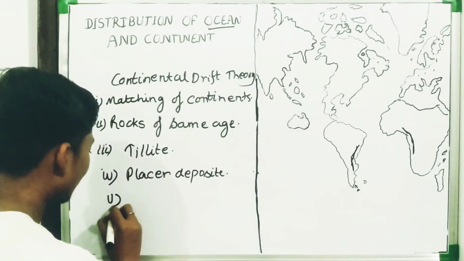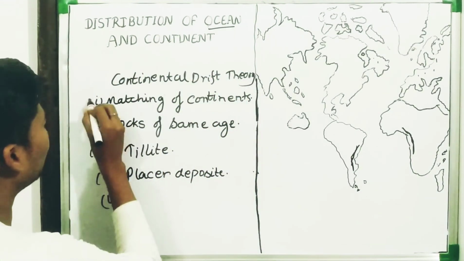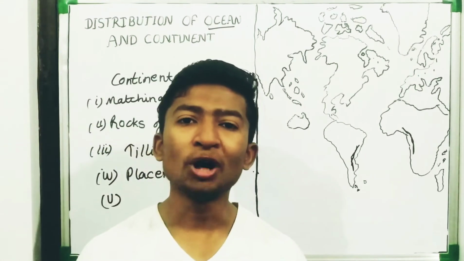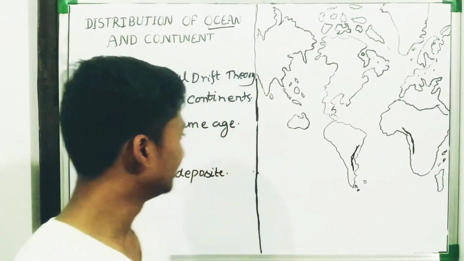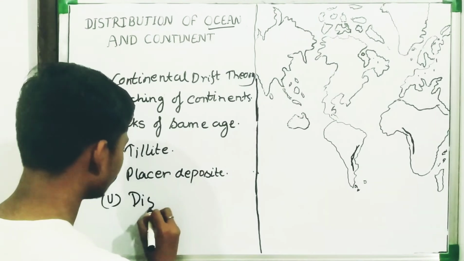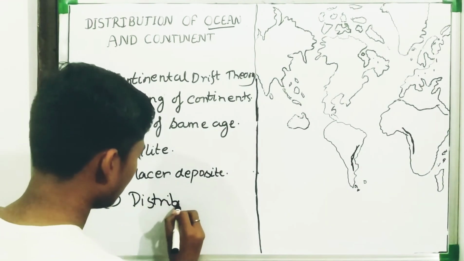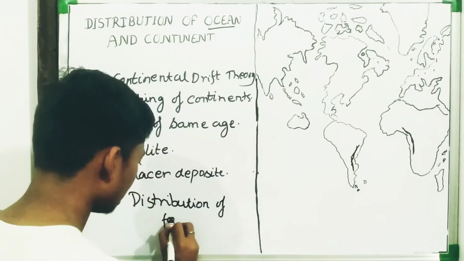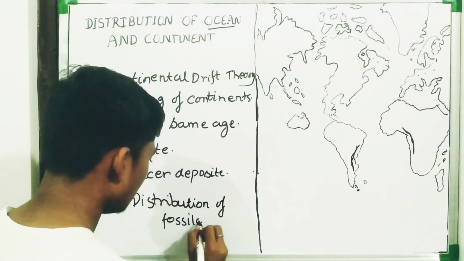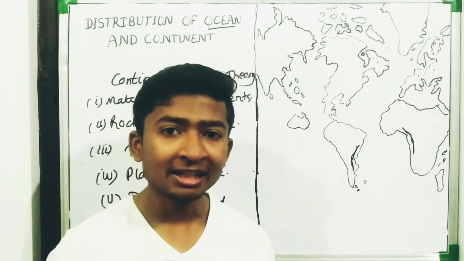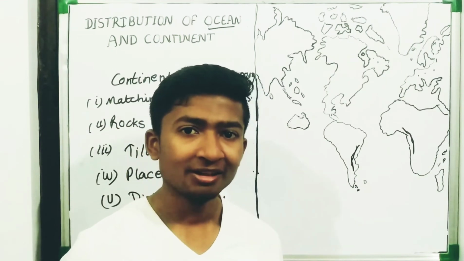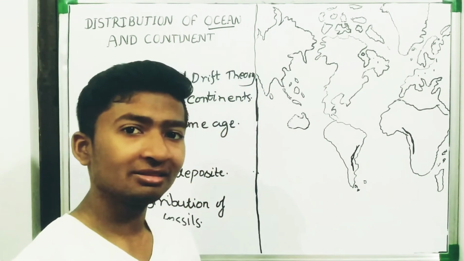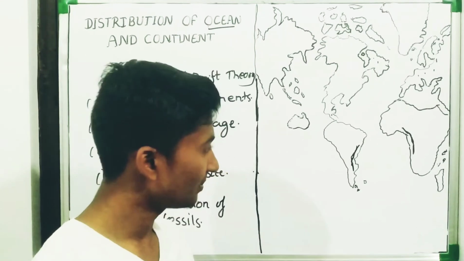Our fifth and last point, what's that? Our fifth point is distribution of fossils. Fossils are the remaining elements. For millions of years, they have been under the Earth's surface.